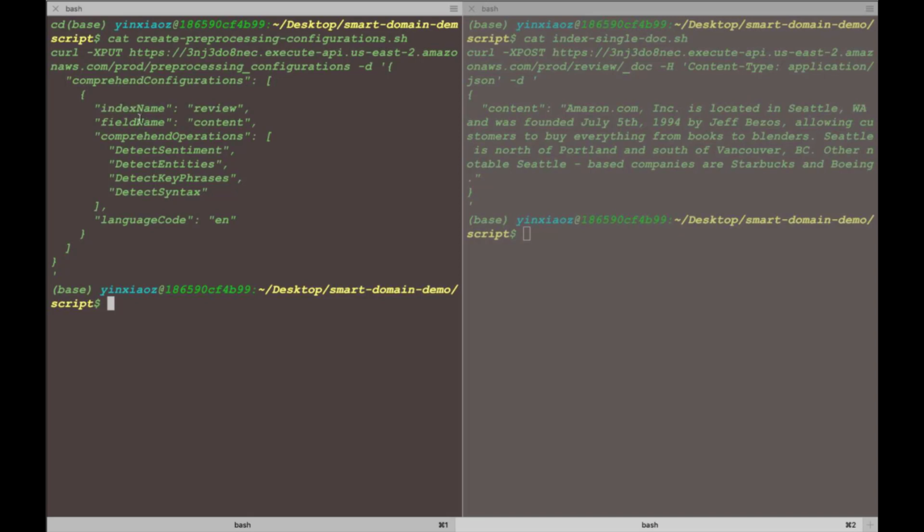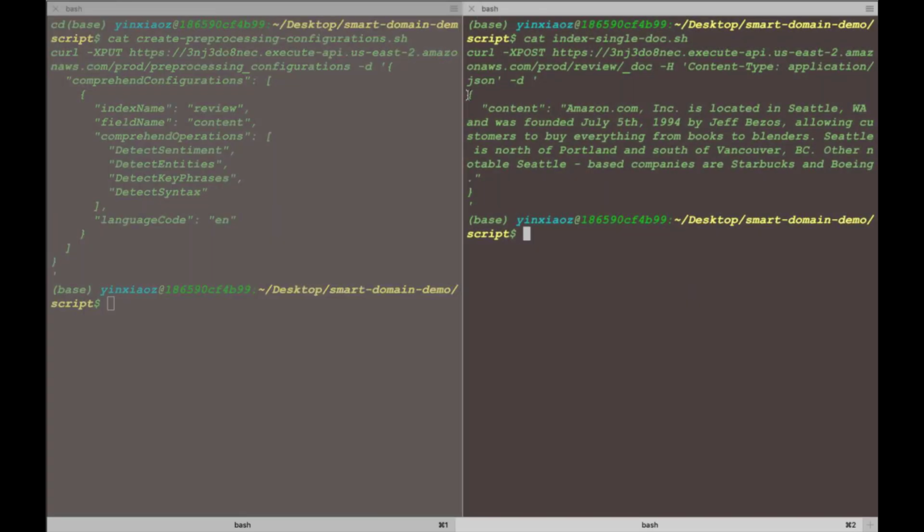While you are going to index the document into the Elasticsearch domain, you are going to provide a JSON document. The JSON document is composed of a set of key value pairs. In this case, the field name I provide is called contents. What that means is I want to get the document insights for the value of this field name. On the right-hand side is an example of the documents. As you can see, this JSON document has a key as content, and here's a value.